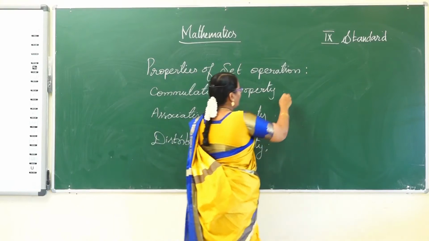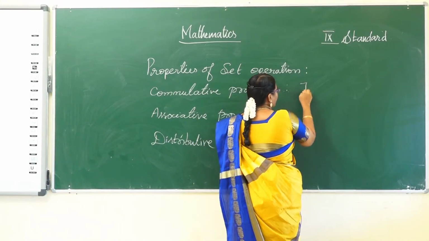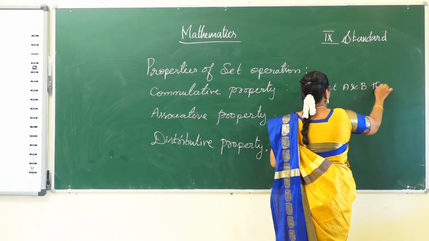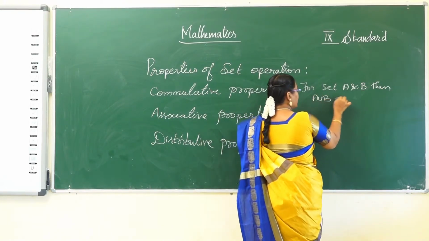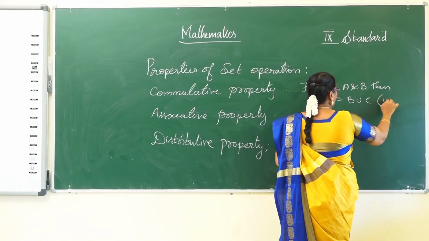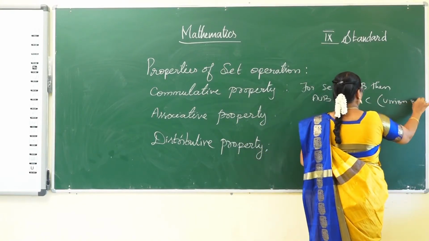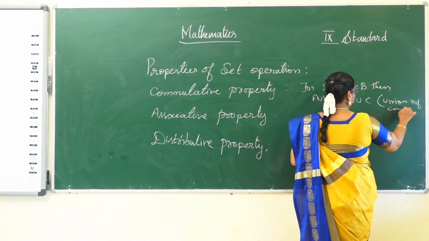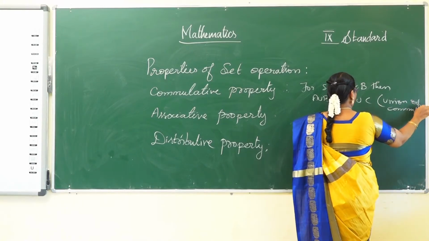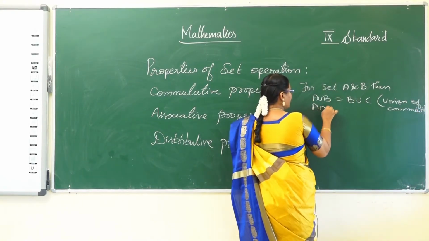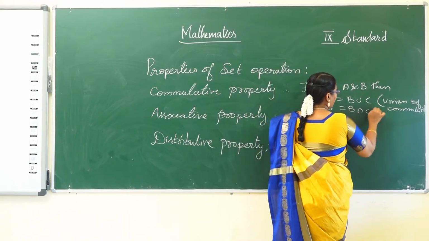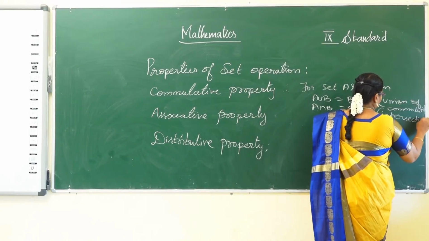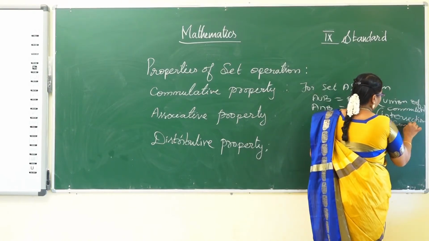So commutative property: if for sets A and B, then A union B is equal to B union A, commutative property. And next one, A intersection B is equal to B intersection A, commutative.